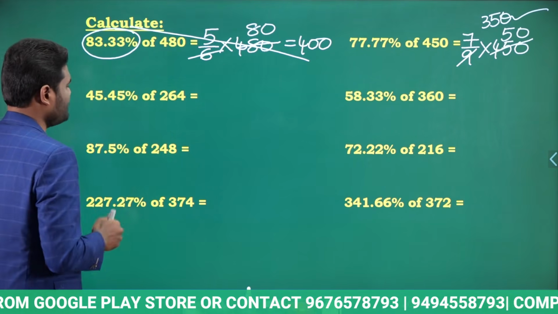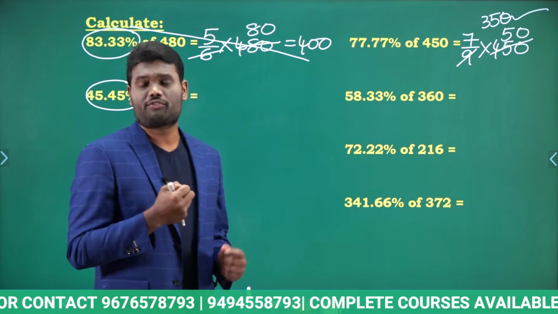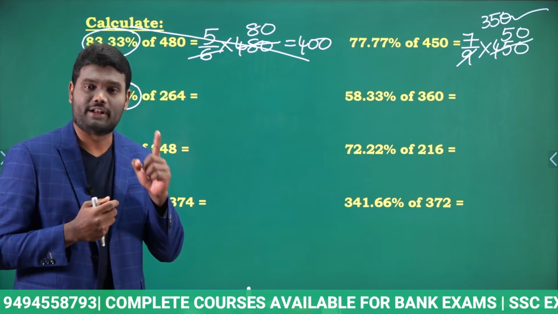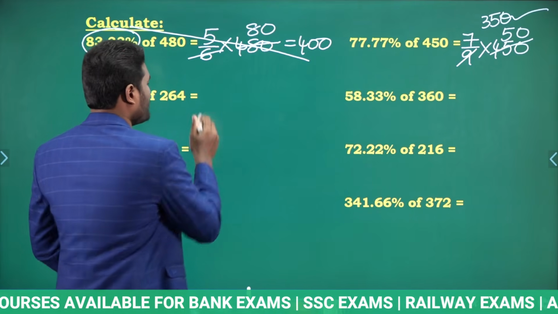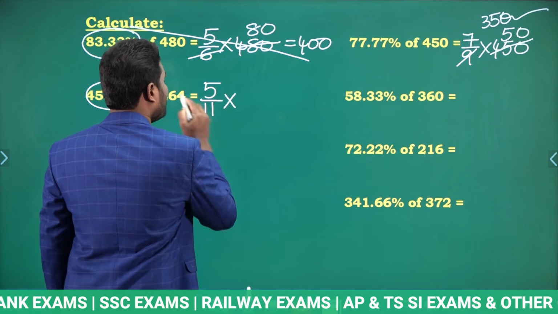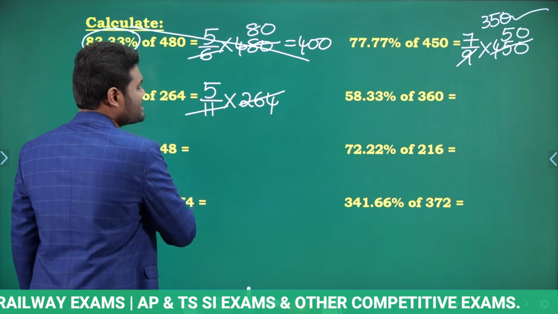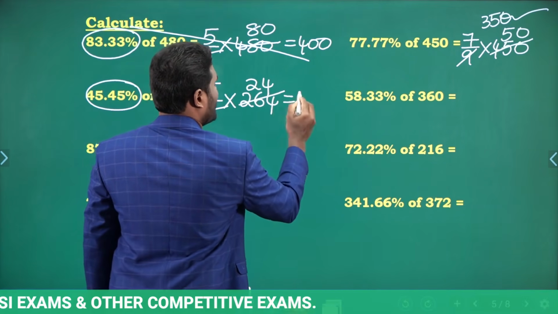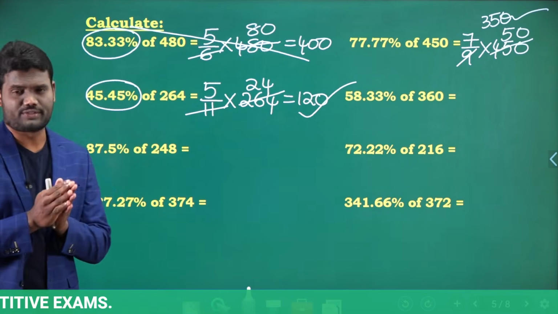45.45% of 264. What is 45.45%? 45.45 means 9 table. 9 table means it should be a multiple of 1 by 11. 1 by 11 is 9.09%. Now this is 45.45. Now it is going to be 5 by 11. So 5 by 11 into 264. Now 264 divided by 11 how many times? 24 times. 24 into 5. Now this is going to be 120. Yes or no? Just a fraction of seconds.